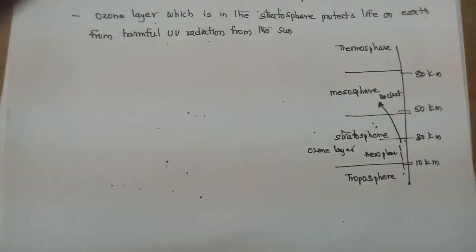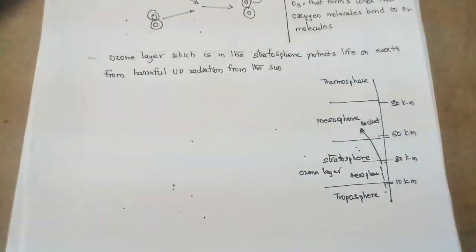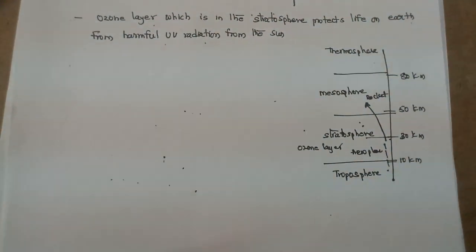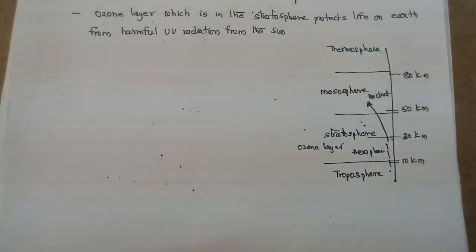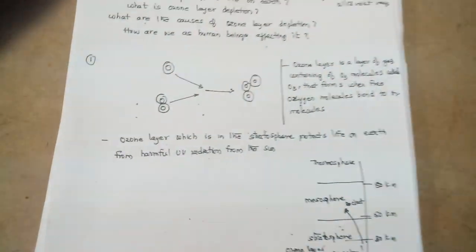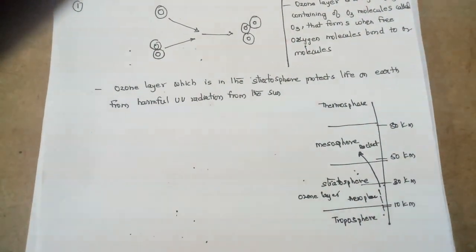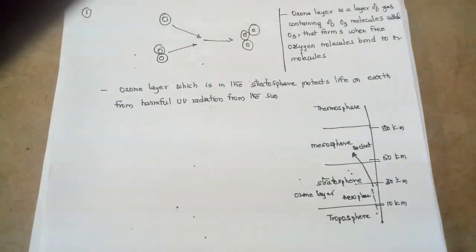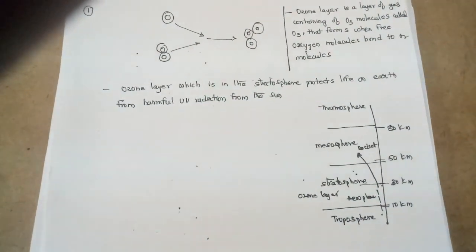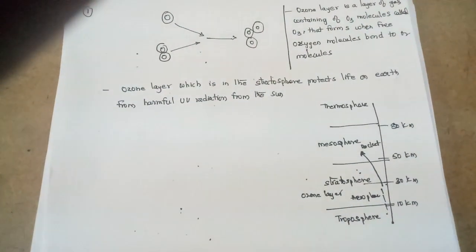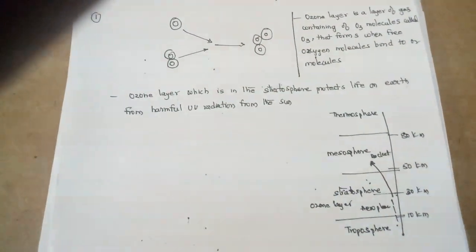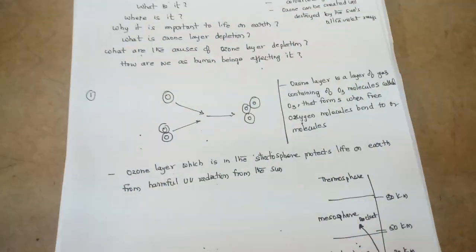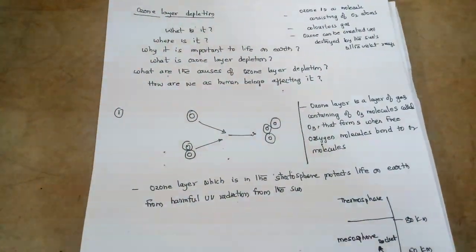So this ozone layer can control or stop the penetration of ultraviolet rays which are coming directly from the sun onto the earth. When the sun releases the ultraviolet radiation onto the earth, this ozone layer takes some rays and sends the rays back. Only a few rays will be sent to the earth. By this the ozone layer can control the radiation on the earth.